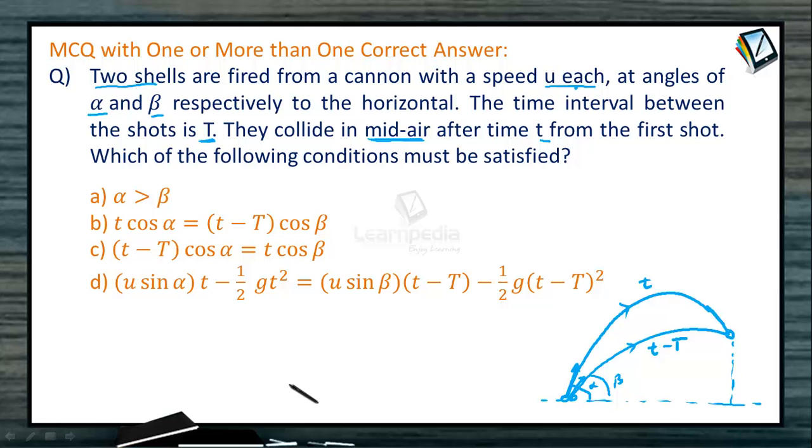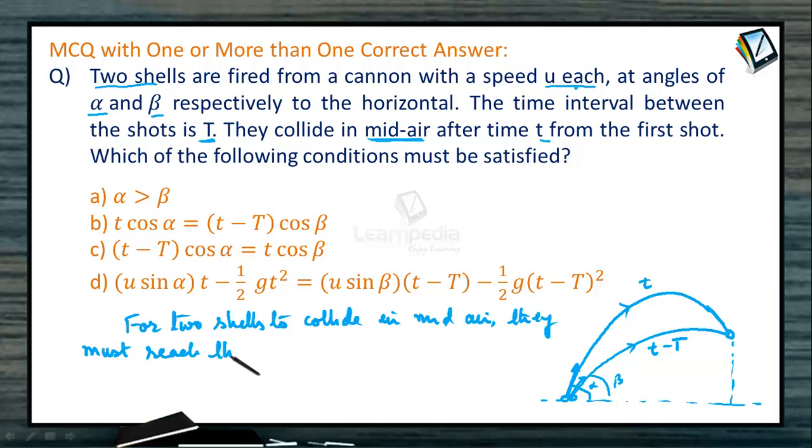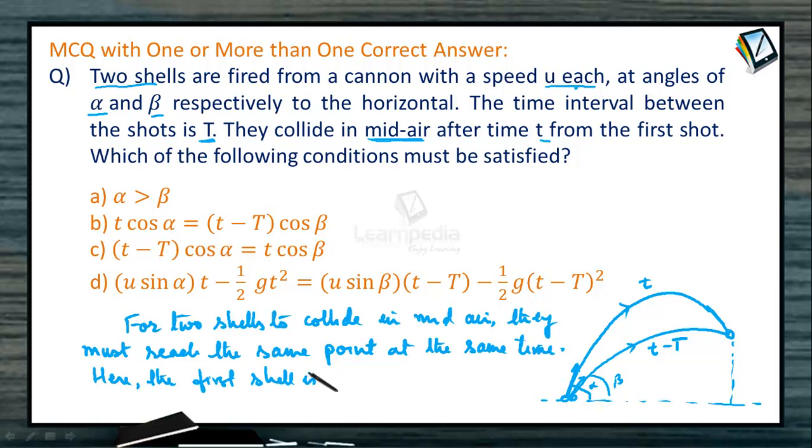Okay, so let us look into what is given to you. For two shells to collide in mid-air, they must reach the same point at the same time. Here the first shell is fired at an angle alpha and has a longer time of flight t.